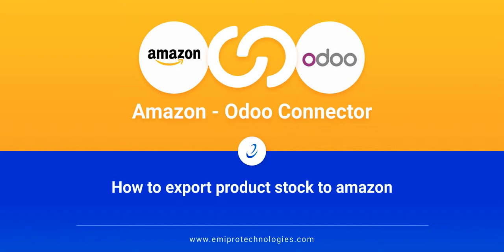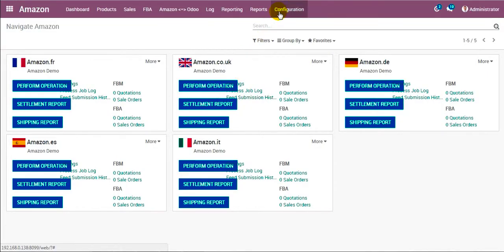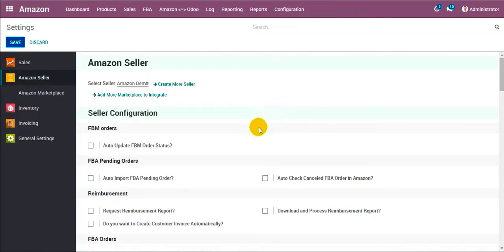In today's video, we'll be discussing how to export product stock from Odoo to Amazon. So let us begin. To start with, we go to Amazon. First we try to see some configuration. So I go to configuration and Amazon settings. So it brings up the settings screen.